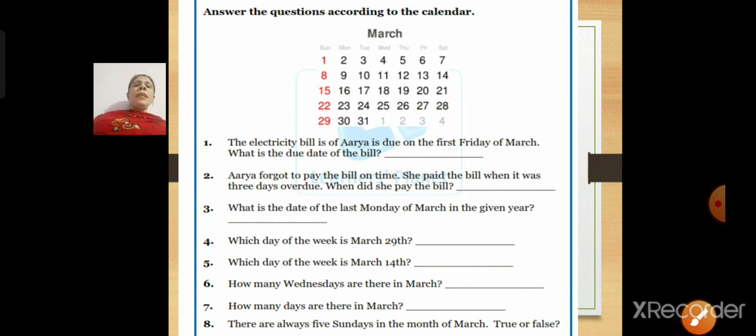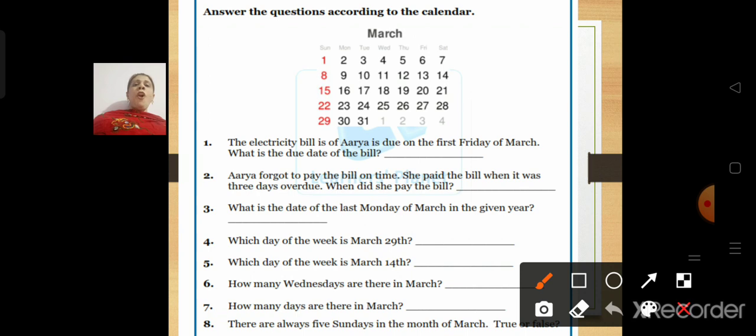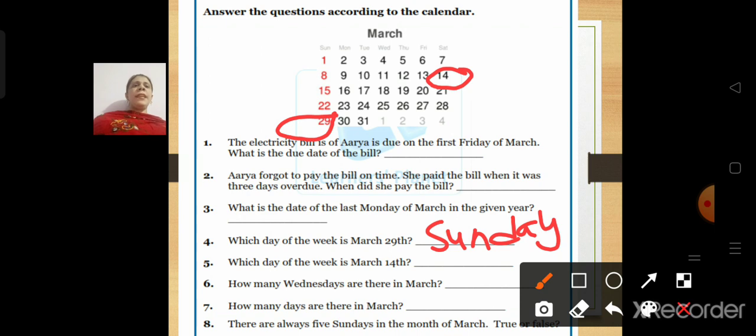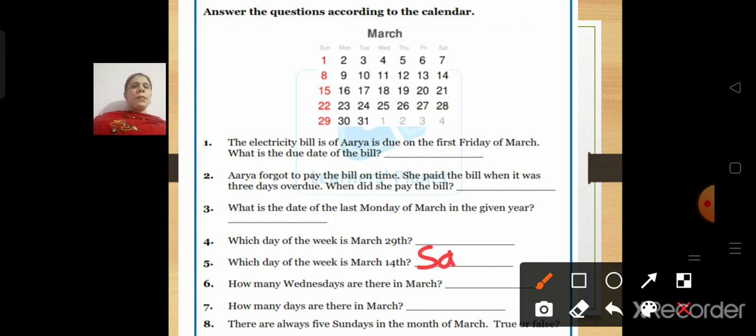Which day of the week is March 29th? Here is, children, 29. What is the day? Sunday. Which day of the week is March 14th? We'll see March 14. Which day is it? Saturday. Yes. So Saturday.